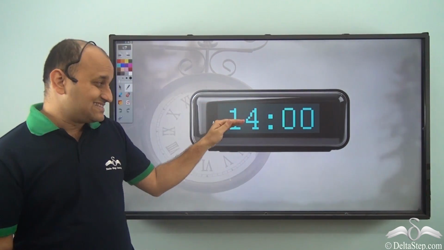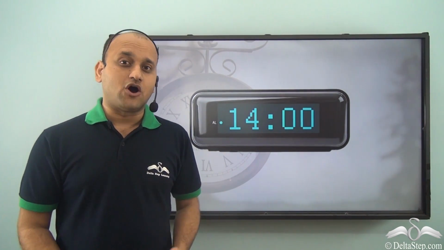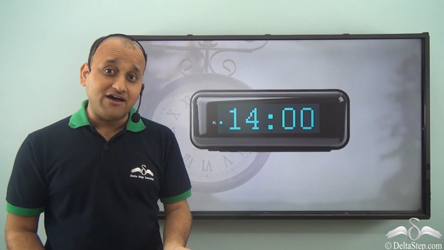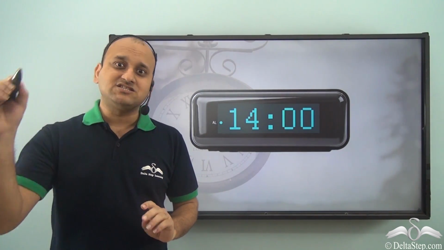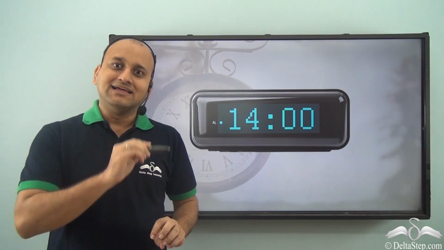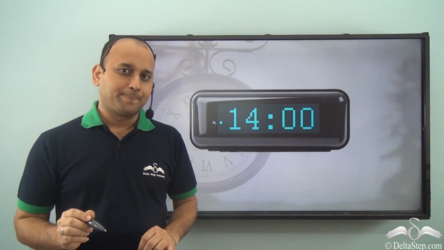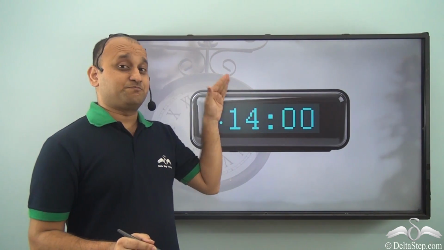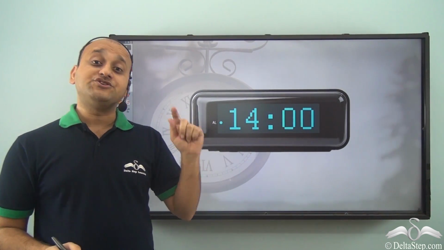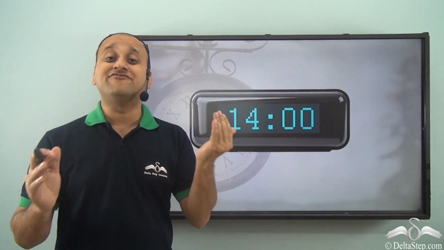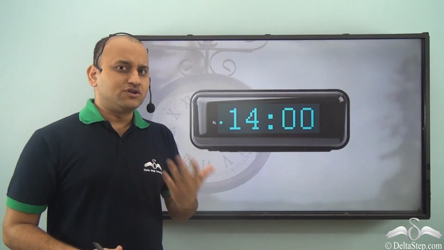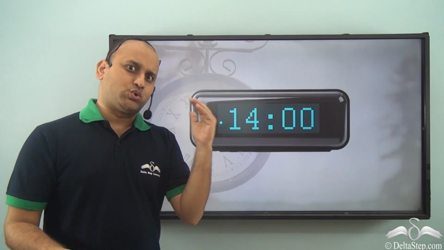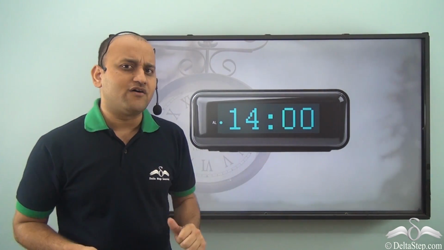Well, this is a different type of clock. The normal clock which we have only shows 12 hours and then it resets back to 12, and that's how it keeps on circling. But this is a special type of clock which shows the entire 24 hours. So this is a 24-hour clock. So let's see what's the difference between a 12-hour clock and a 24-hour clock.